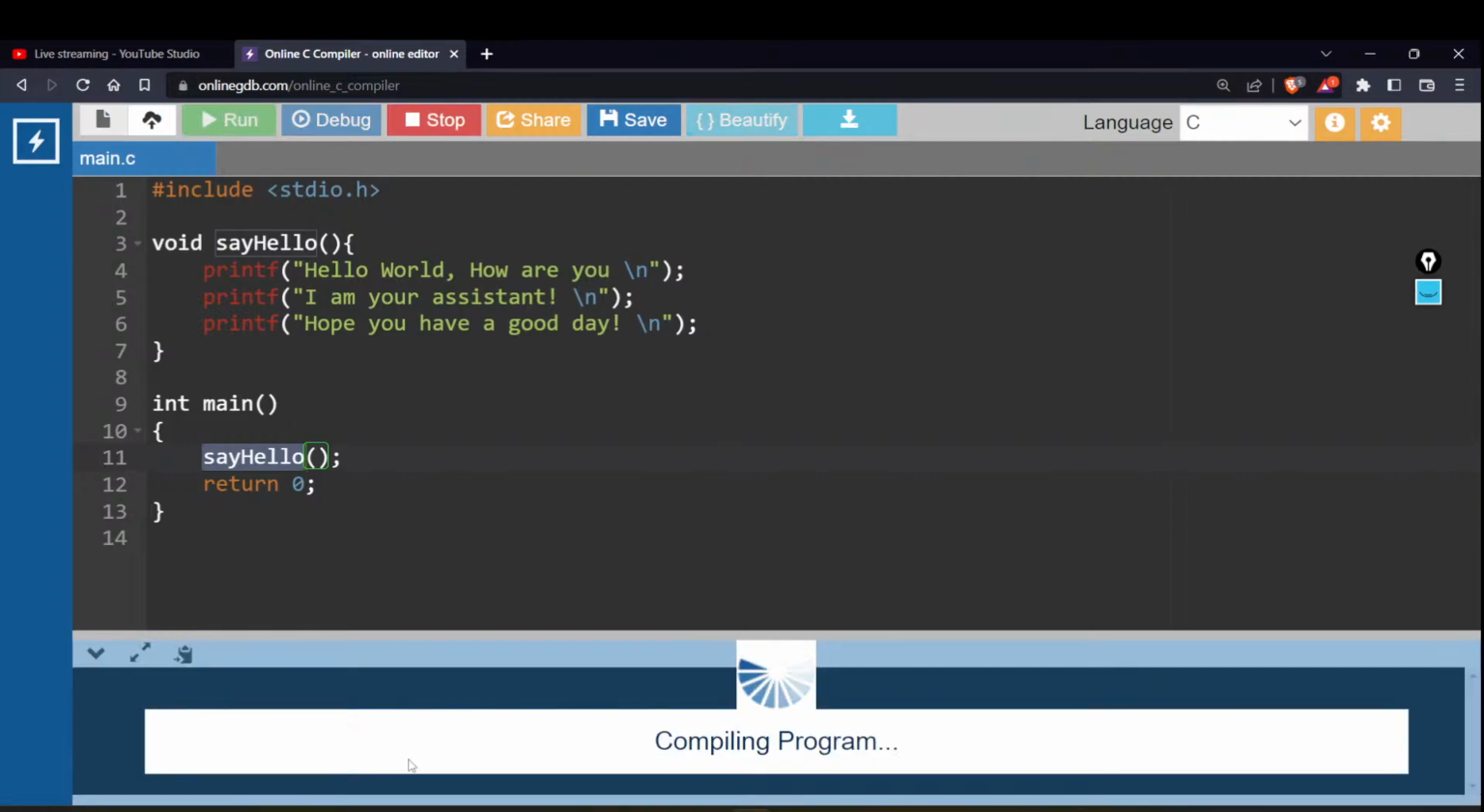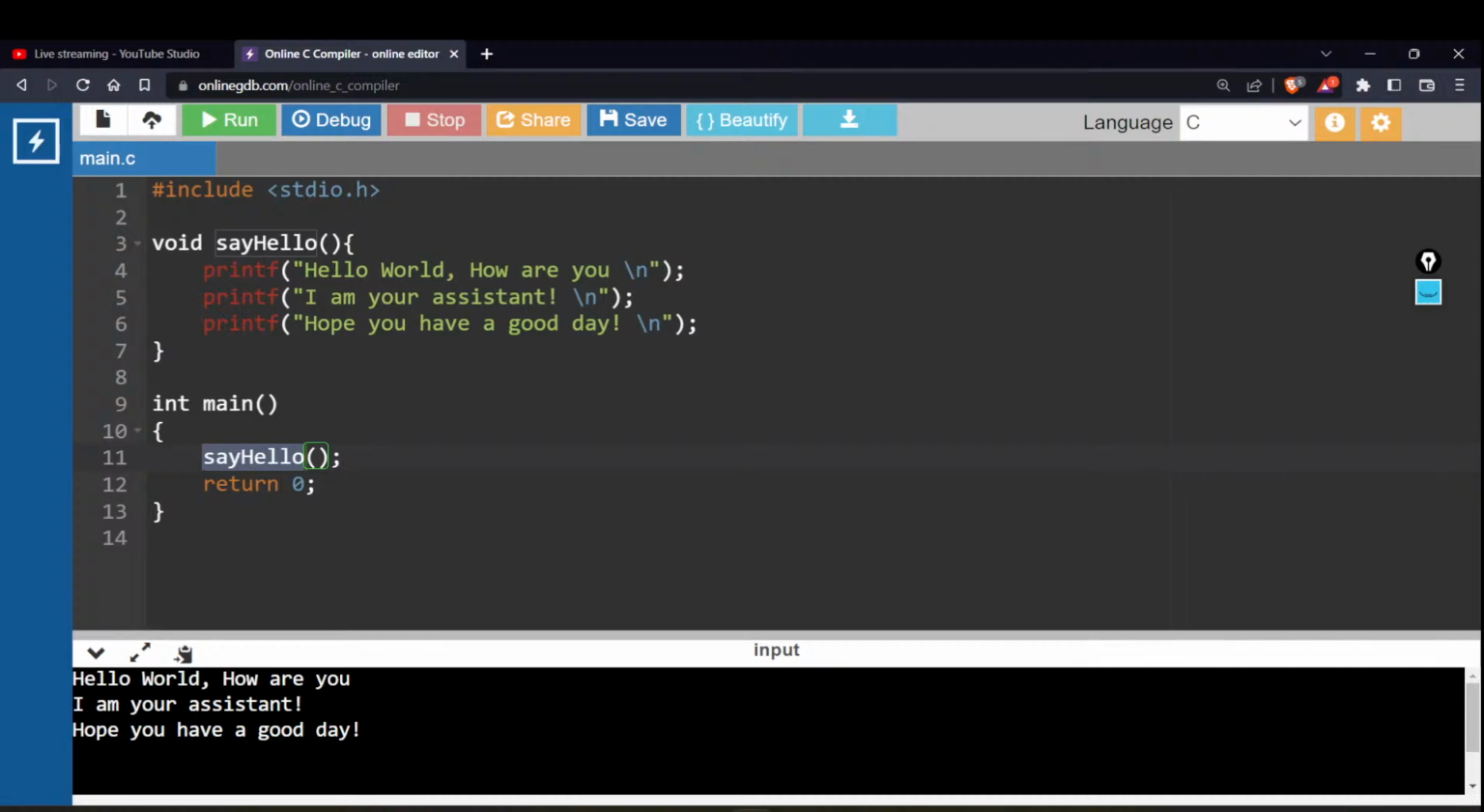Let's quickly execute it one more time, and you can see that it is working perfectly fine. There are no errors as such in this particular case. That is about functions: how can you write it, how can you create your own functions? I hope it made sense.